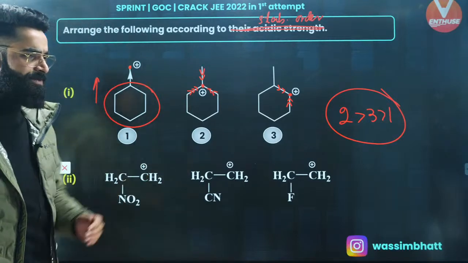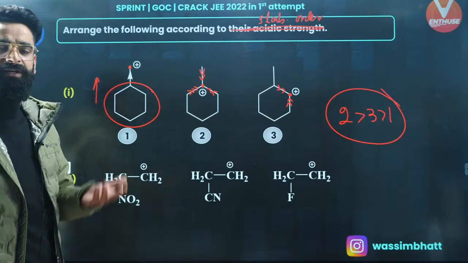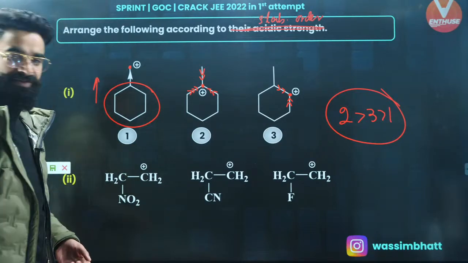Basically, electron donating groups, what do they do? Electron donating groups increase the stability of the carbocations. As simple as that, right?